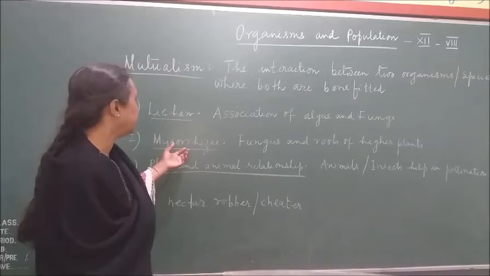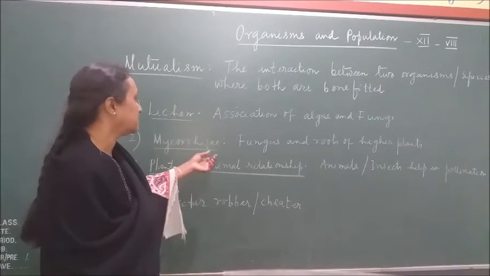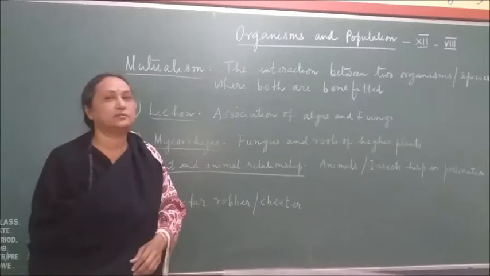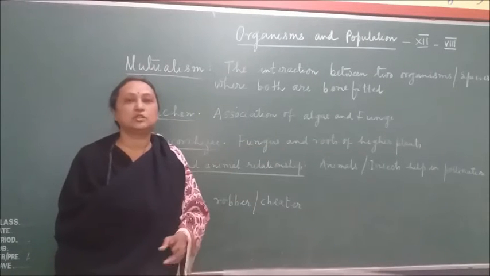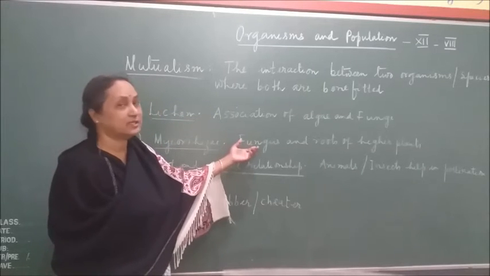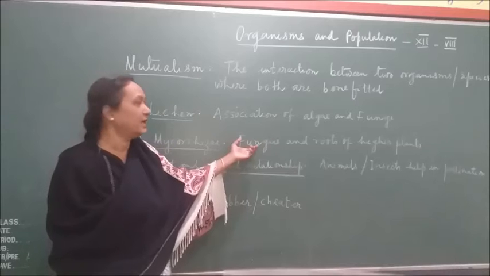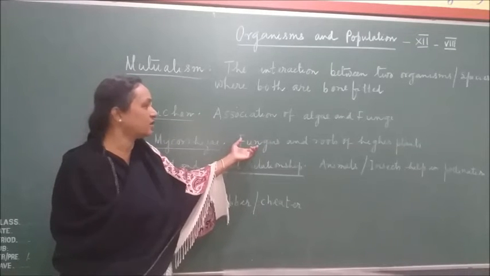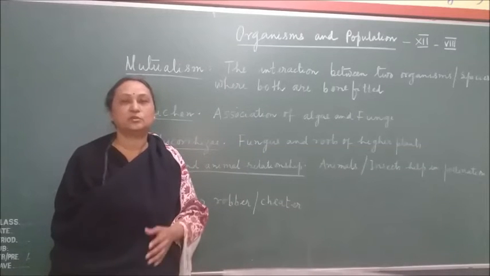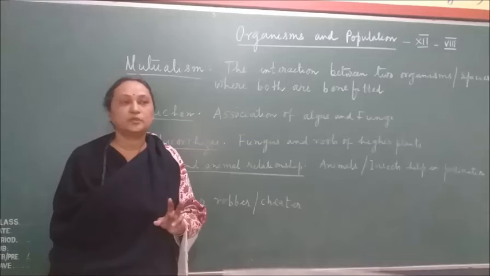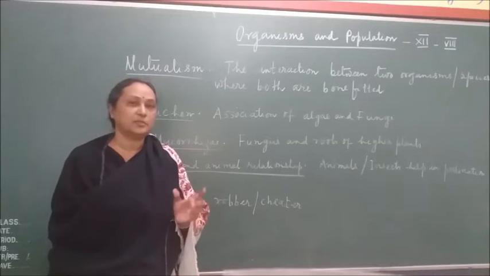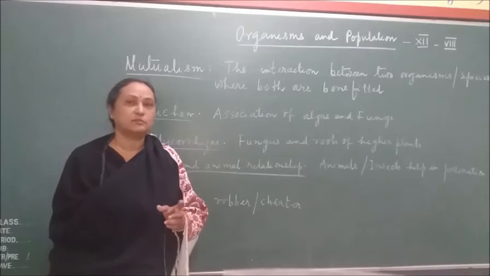Now another example is the mycorrhizae. Mycorrhizae, that is the association between fungus and roots of higher plants. So here also you can see both the organisms, both the species, are benefited. So how? Because as I told you, the fungus is a saprophyte and here the fungus is mainly absorbing phosphorus for the higher plants. Because you know that the higher plant, for normal growth, requires 3 elements in maximum quantity, and these 3 elements are NPK: nitrogen, phosphorus and potassium.